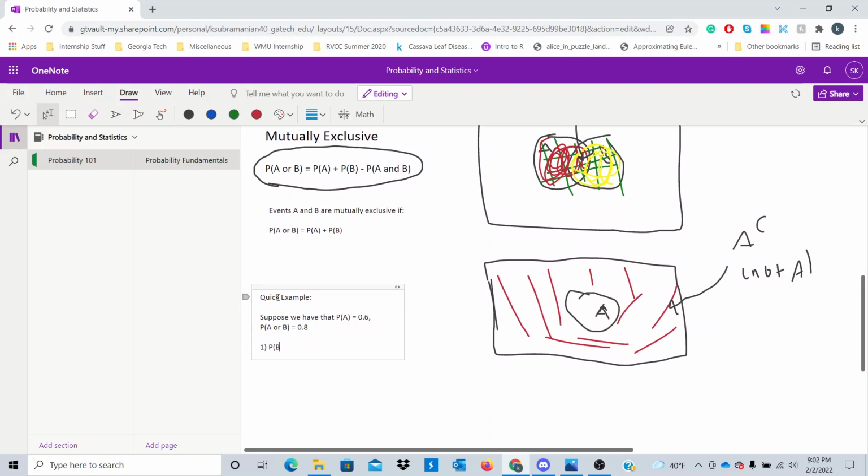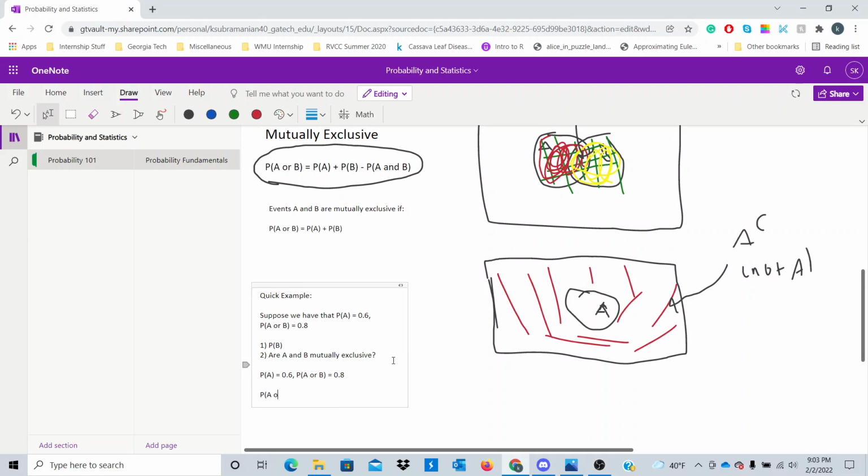So what we want to find is this. Let's find the probability of B. Are A and B mutually exclusive? So this is just a quick example to make sure we understand this. So what we're going to do is simply apply our formula. So we know that P of A equals 0.6, and we know that P of A or B equals 0.8. So we know that P of A or B by definition is P of A plus P of B minus P of A and B, right? And I'm going to add another given here, I forgot. So the probability of A and B happening is 0.1. So let's see if we can use that to find P of B, right?